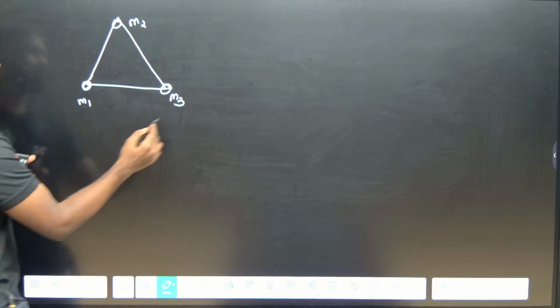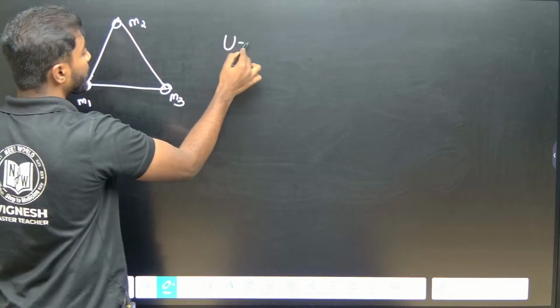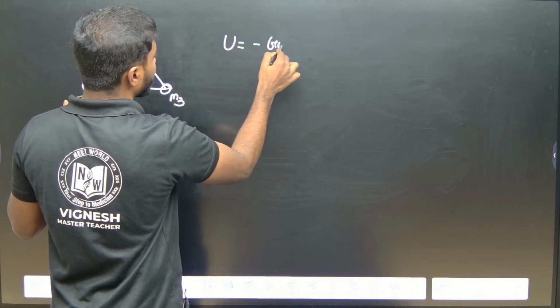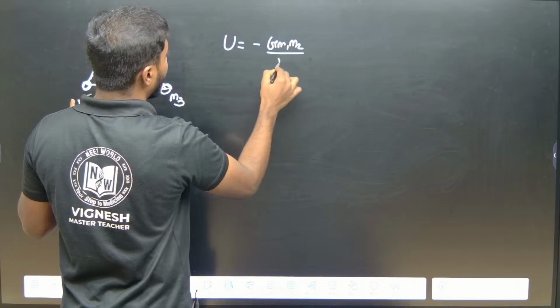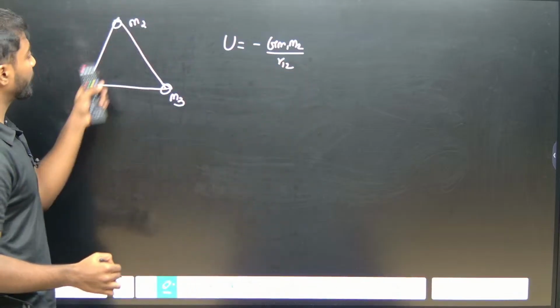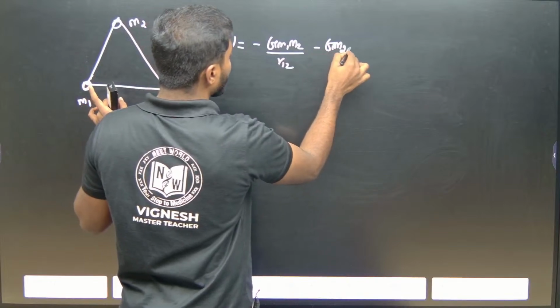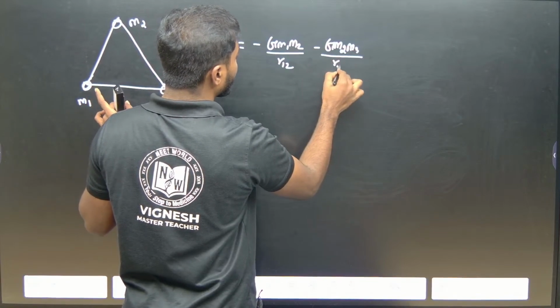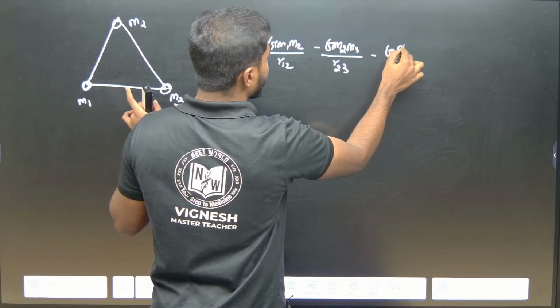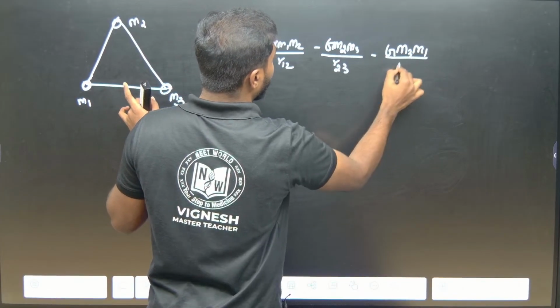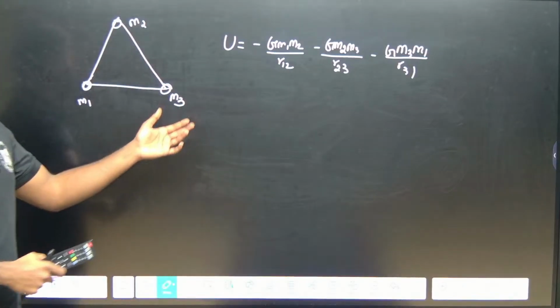Okay. So when I talk about the potential, U will be equal to minus G M1 M2 by R12, the distance between them R12, minus G M2 M3 by R23, minus G M3 M1 by R31.